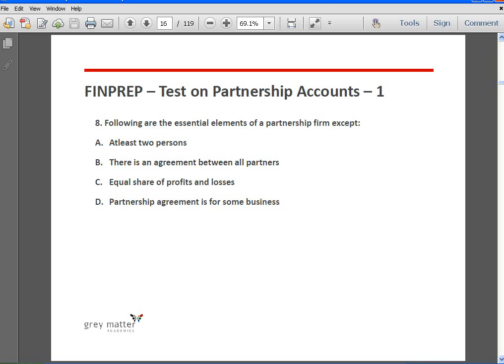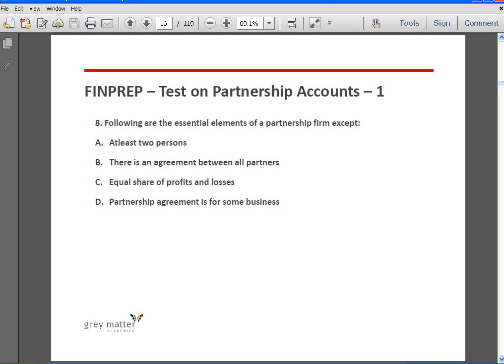Next. Following are the essential elements of a partnership firm except: at least two persons. Yes, it is an essential element. There is an agreement between all partners. Yes, all partners have to agree to it. Equal share of profits and losses, not necessary. It can be any share. A, B and C might decide to share in the ratio of 5:3:2, or 4:3:3, or 2:1:1. It could be any ratio. So that is not an essential element of a partnership firm.